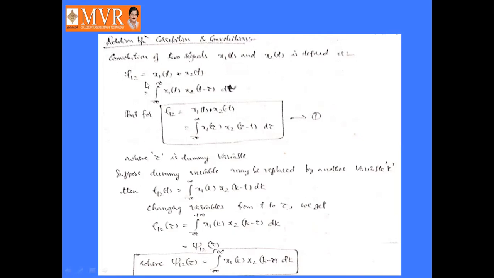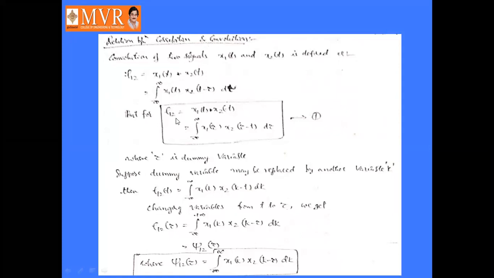Understood. Here, first of all, we have to take the definition of convolution. Convolution is generated by rho 12, whereas the correlation is generated by the J function. So the convolution of two signals x1 of t and x2 of t is defined as rho 12 is equal to integral minus infinity to infinity x1 of t into x2 of t minus tau d tau, right?